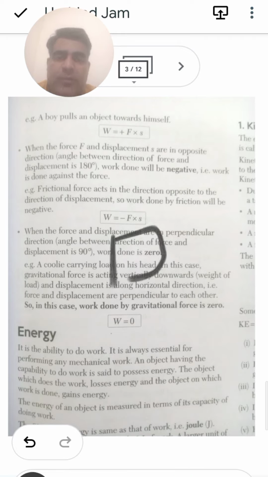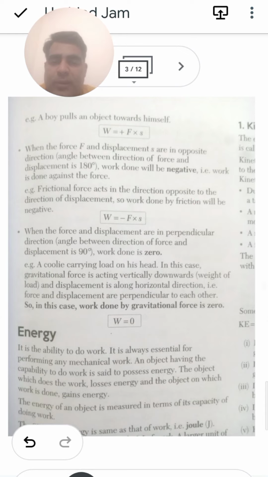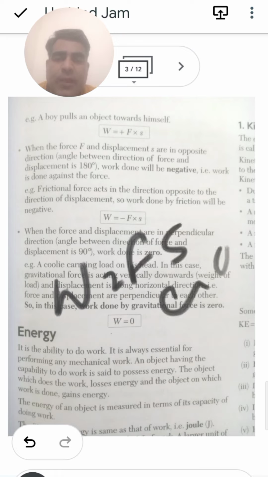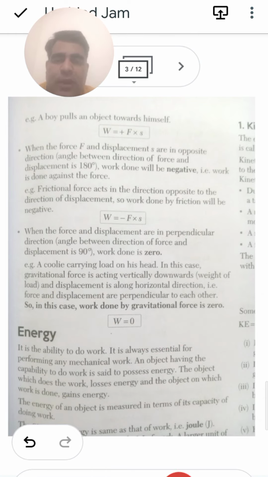So let us see that a person is applying a force in this direction, and the displacement is over here, and the angle is given as 90 degrees. So the formula over here: work is equal to F into S into cos theta. So at that time F into S into cos 90, so the net value will be equal to 0. When the force and the displacement are in the perpendicular direction and the angle between the force and the displacement is equal to 90 degrees, then net work is equal to 0.